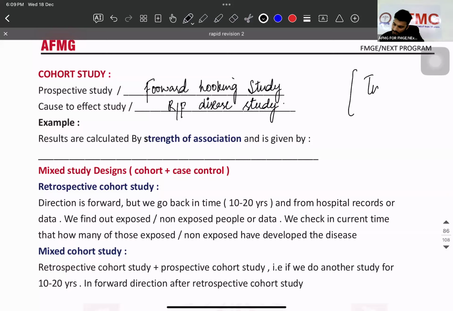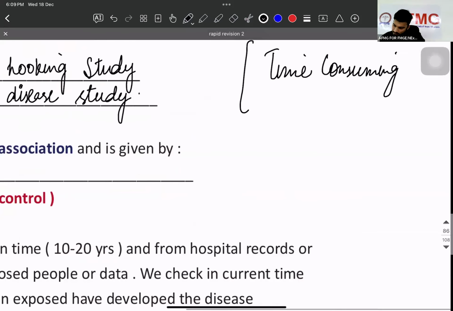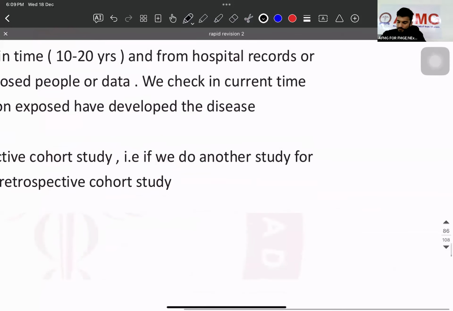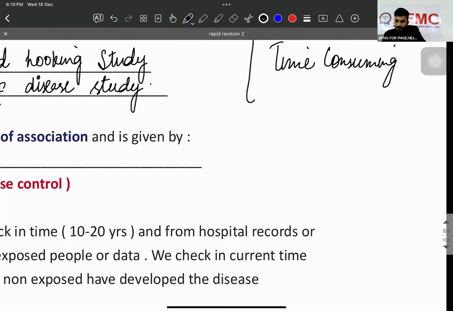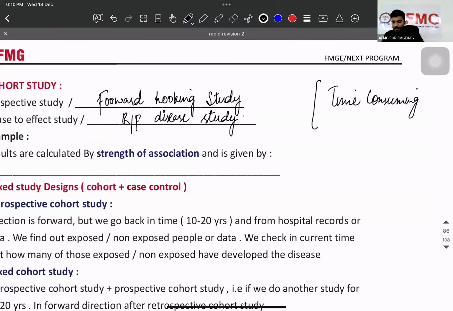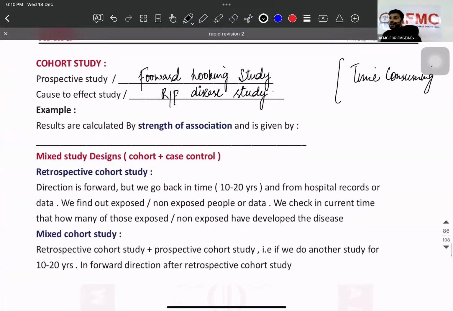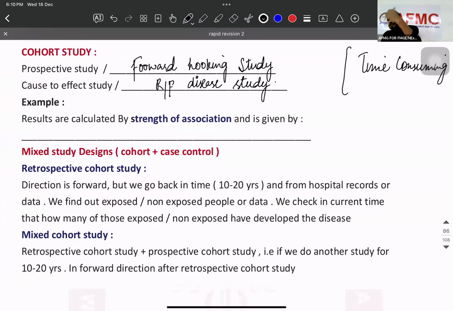Okay, my dear students, this is a time consuming study and it needs continuous follow up. Then the results are calculated by strength of association, incidence, sorry, relative risk, PAR, AR.